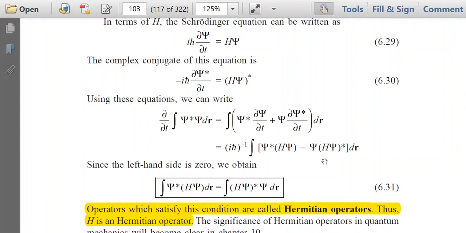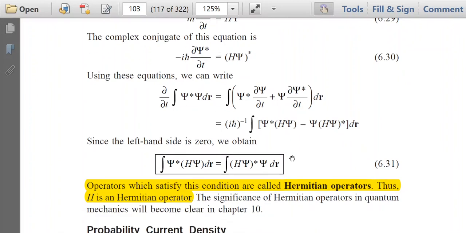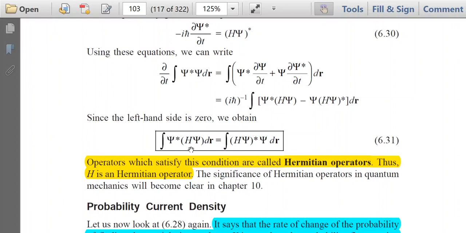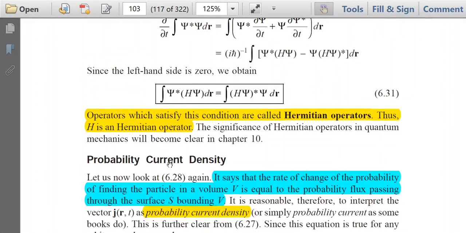Since the left hand side is 0, we have already proved that ∂P/∂t is 0 from the conservation of probability. So the right hand side is 0. If the right hand side is 0, then we can write integration ψ* Hψ is equal to Hψ* ψ. Actually, this is the property of Hermitian operators. So the H, that is the Hamiltonian operator, is Hermitian. So we have proved in this way that the Hamiltonian operator is a Hermitian operator.